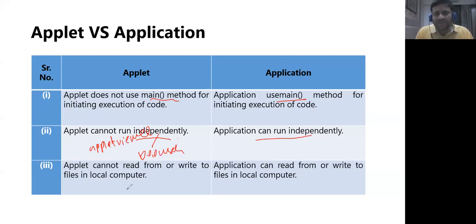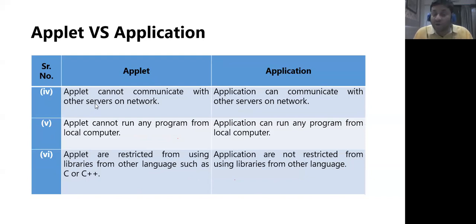An applet cannot read and write files from the local computer. It is restricted because applets can harm the computer if they are malicious code. Applications can read and write files from the local machine. An applet cannot communicate with other servers on the network. An application can. Obviously these are restrictions on applets just for security. An applet cannot run any program from the local computer. An application can. And applets are restricted from using the native libraries of C++.